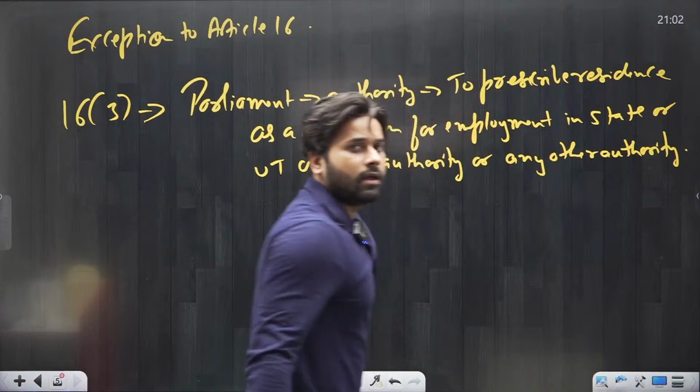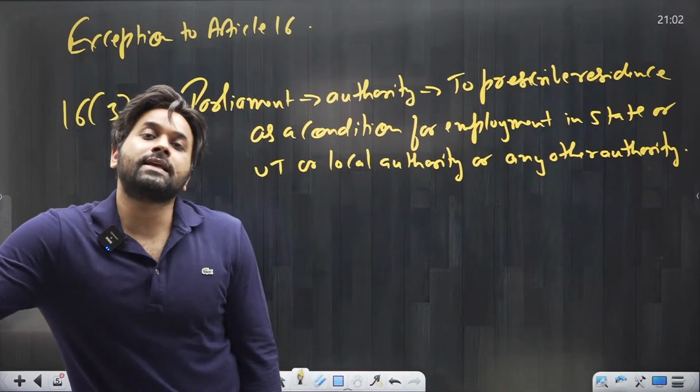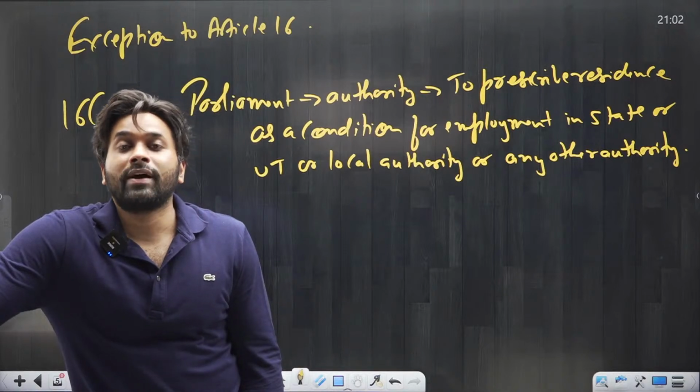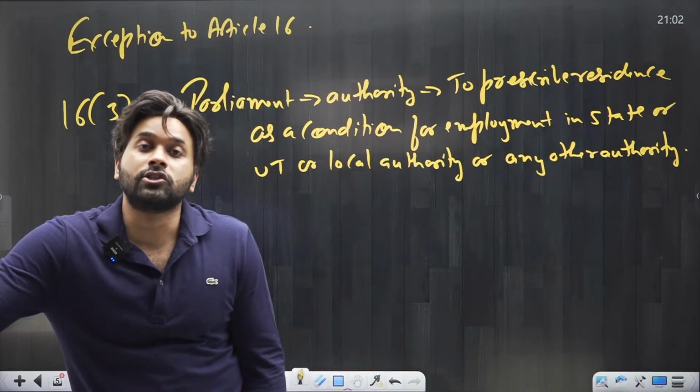Now remember, this particular clause empowers the parliament to prescribe residence as a condition for employment.